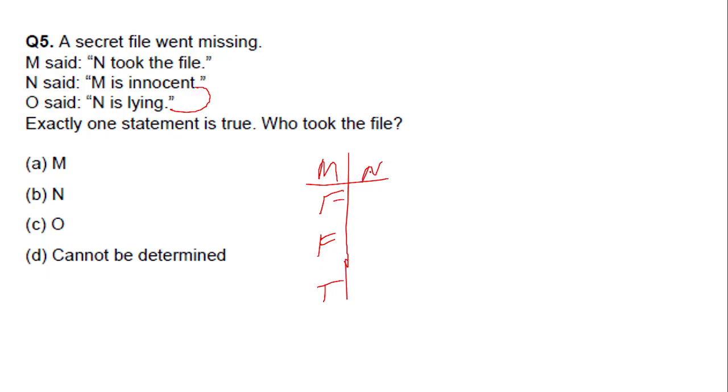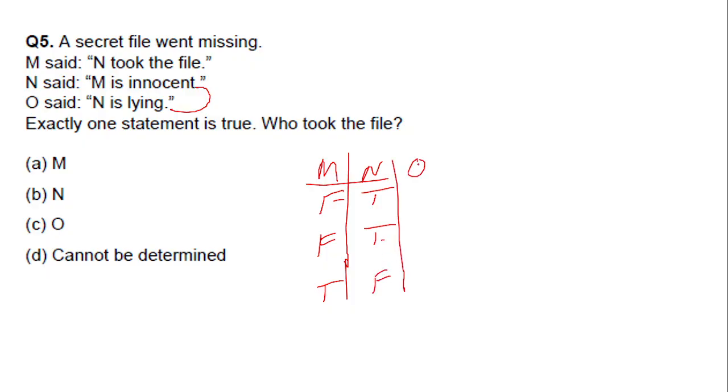Now the next case is we are assuming N has taken the file. M said N took the file. True. N said M is innocent. True. O said N is lying. So this will be false, because these two contradict each other.